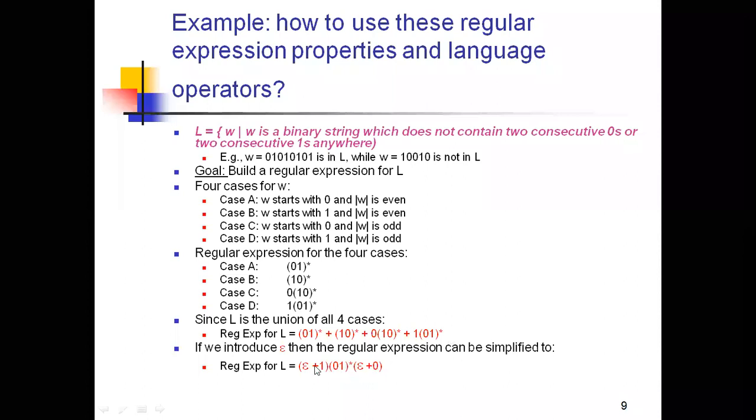If I use the both, epsilon plus 1 and epsilon plus 0, my length becomes even. If I use only 1, my expression becomes of odd length, right? This is the way of building the regular expressions for the given languages.